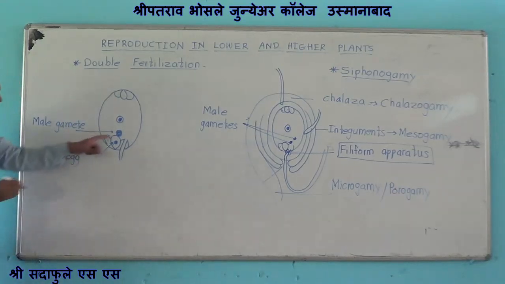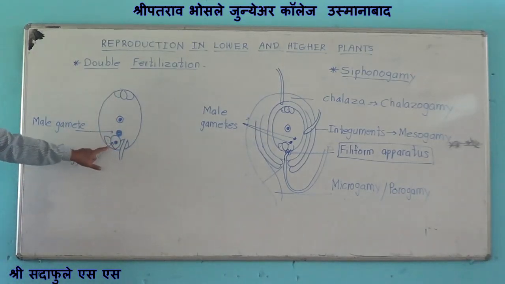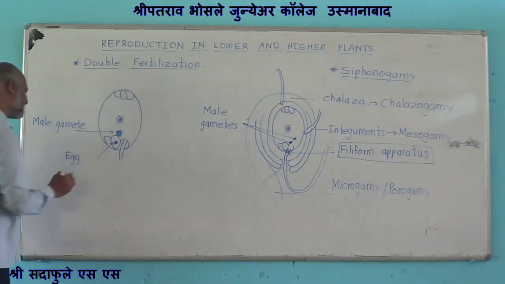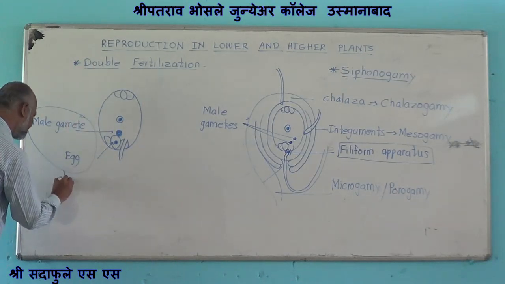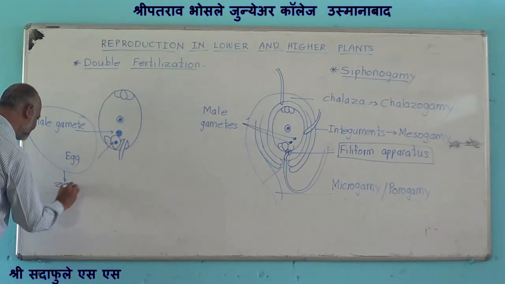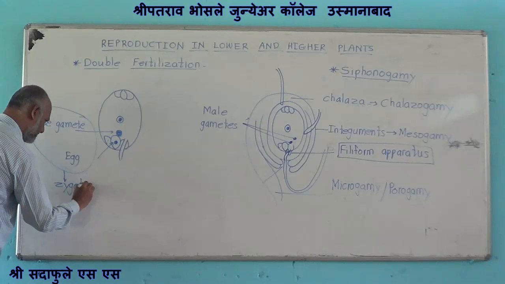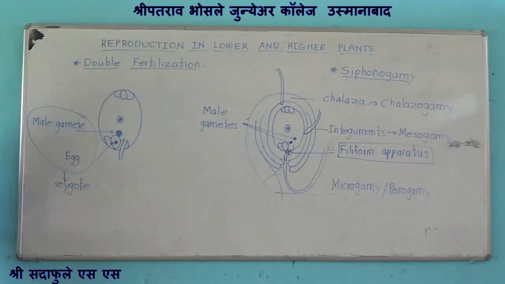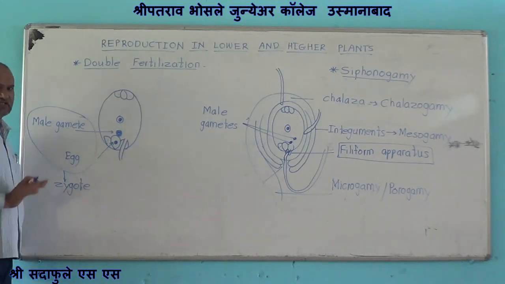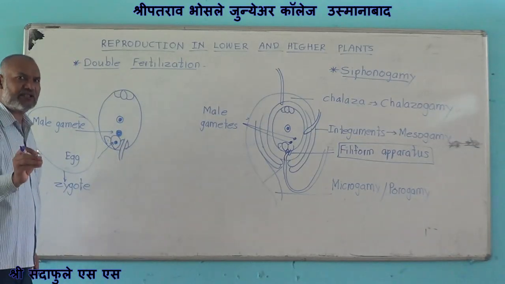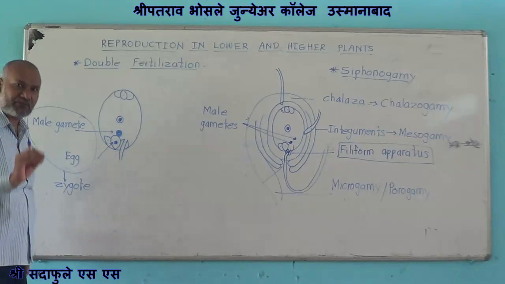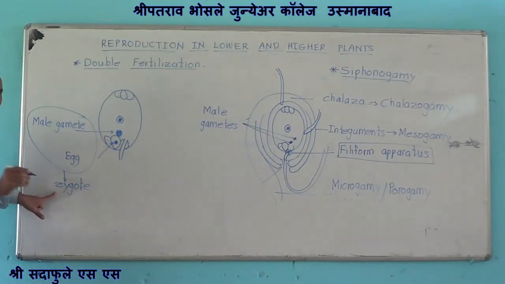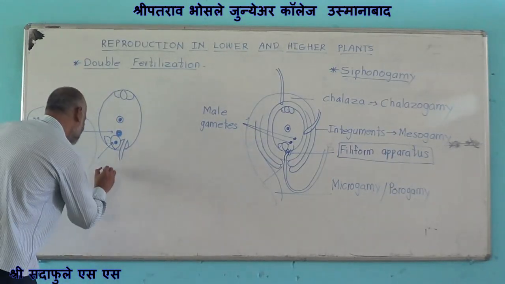One male gamete fuses with the egg, and it results in formation of a diploid zygote. And this process, that is the fusion of a haploid male gamete with a haploid female gamete to form a diploid zygote,